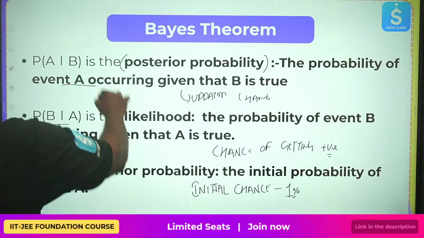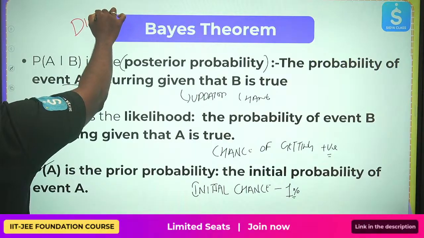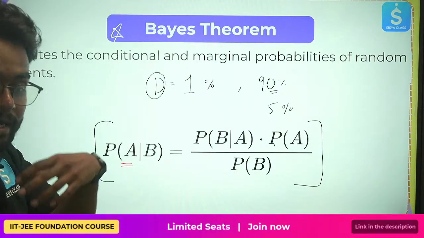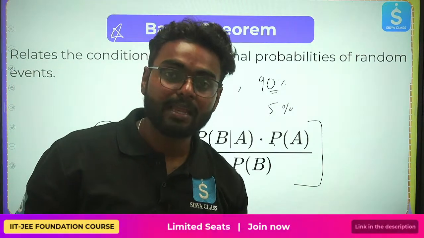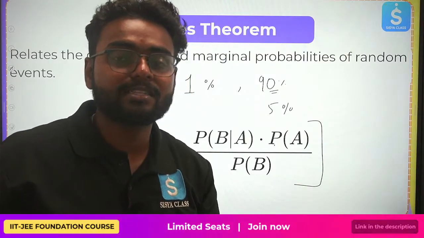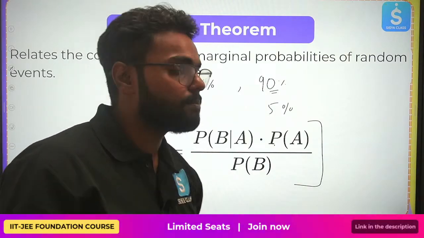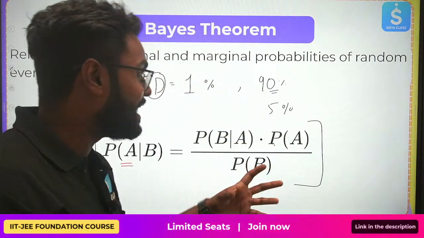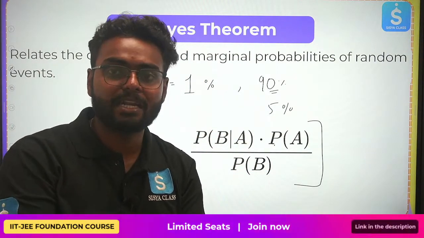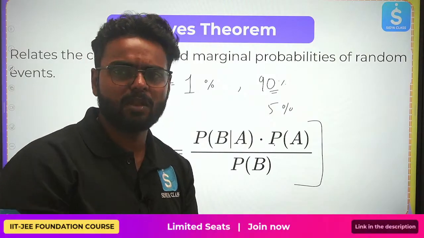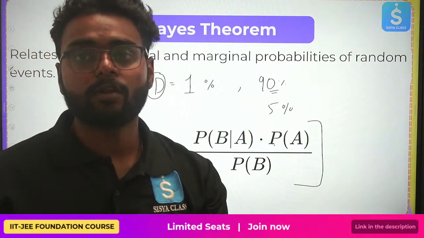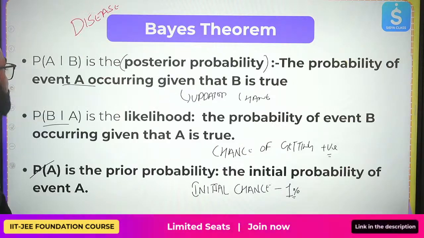For this, we have considered the example of a disease. You have a 1% chance. When you take a test, there is a 90% chance that a positive result is true. And if you get a negative result, there's still a 5% chance that it is false. Basically, the medical test has some false results. Even if you have gotten a positive, you still might not have it. Those are the conditions we are talking about.